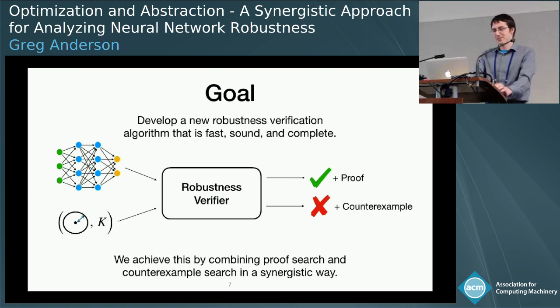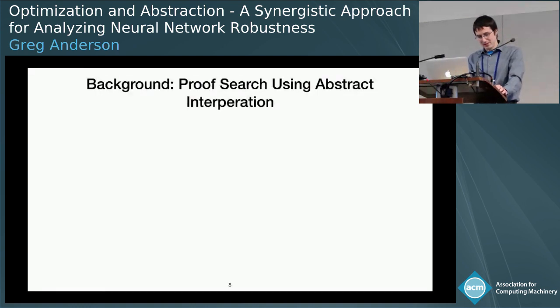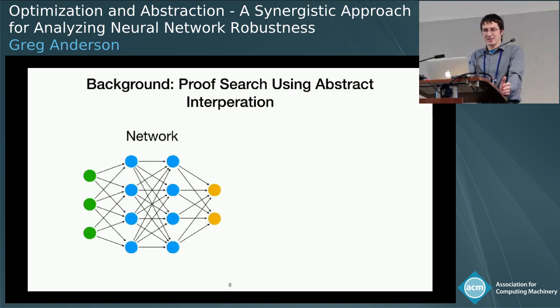And we're going to do this by combining some kind of proof search and some kind of counterexample search in a synergistic way. So let me briefly describe the proof search and the counterexample search. So proof search is based on abstract interpretation. And the idea here is pretty simple.